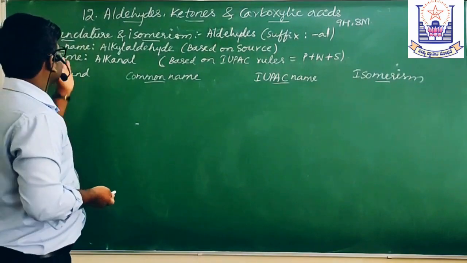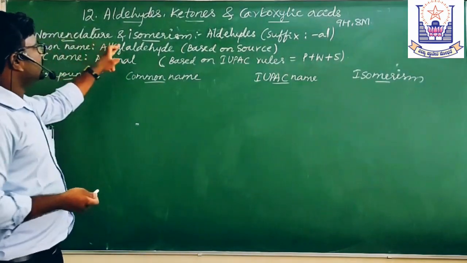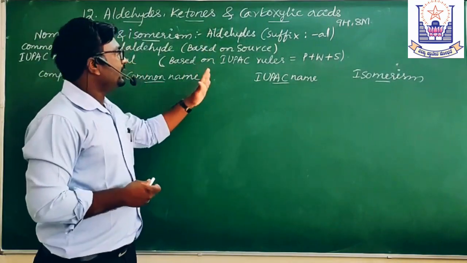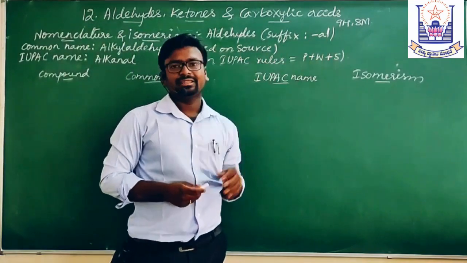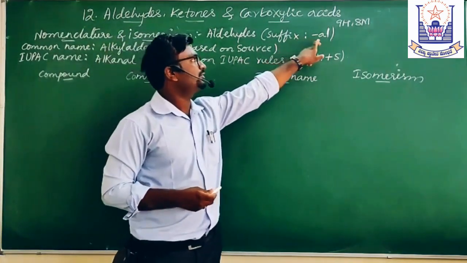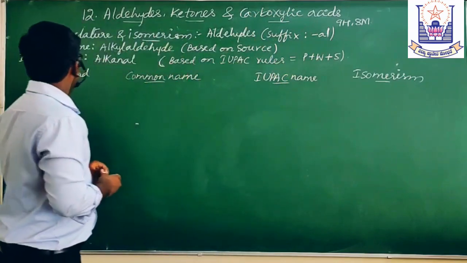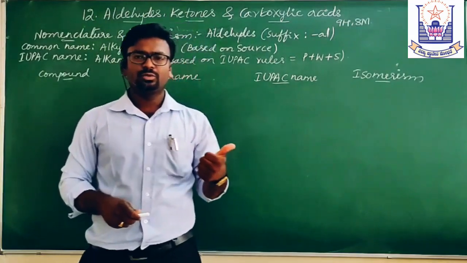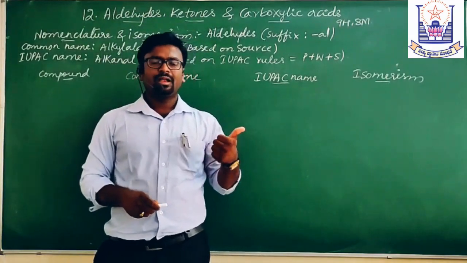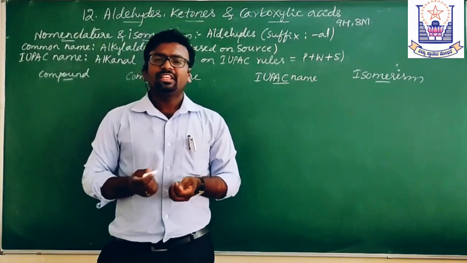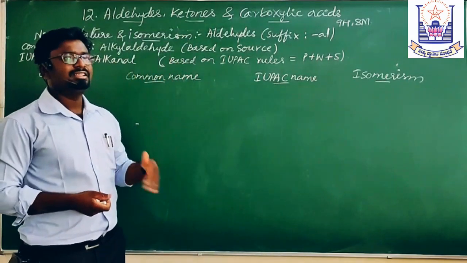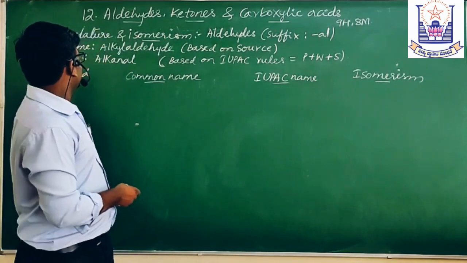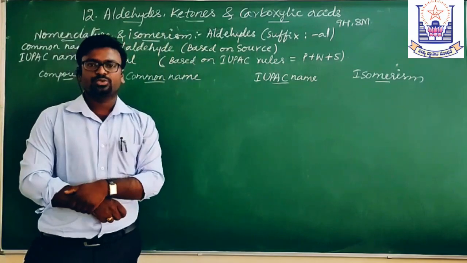Now we shall discuss the nomenclature and isomerism in aldehydes. Aldehydes have the suffix -al, where -al stands for the aldehydes. When it comes to nomenclature, usually you have two names: one is the common name and the other is the IUPAC name. The common names are usually based on the sources from which the compound is extracted.